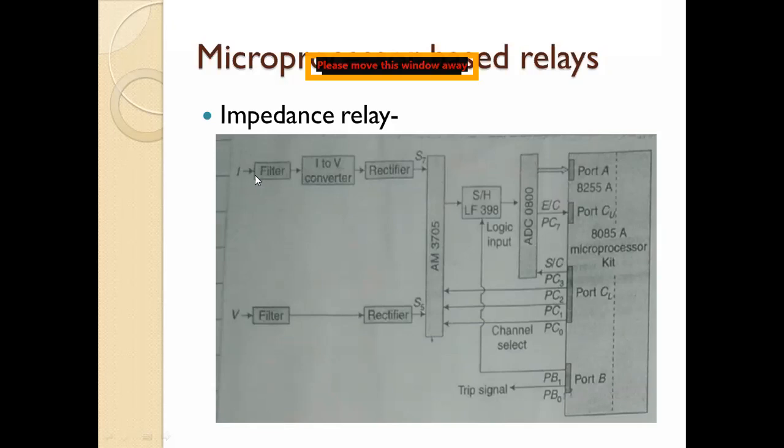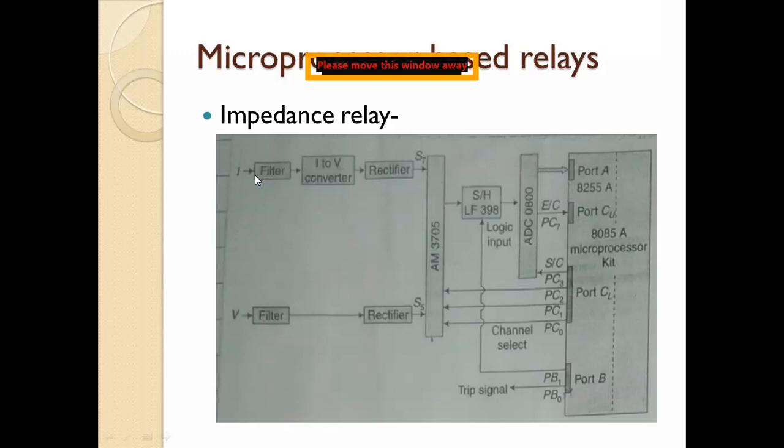Next is the rectifier. The AC quantity is rectified, that is, converted into DC, and then it is given to the AM3705. Can anyone tell me which block this AM3705 is?